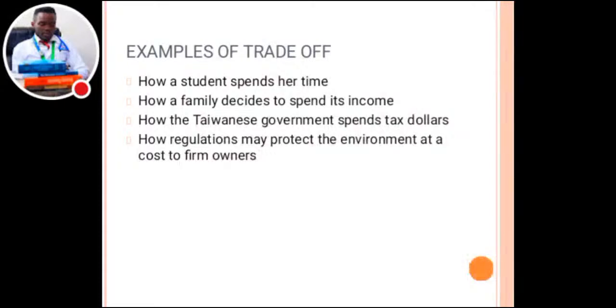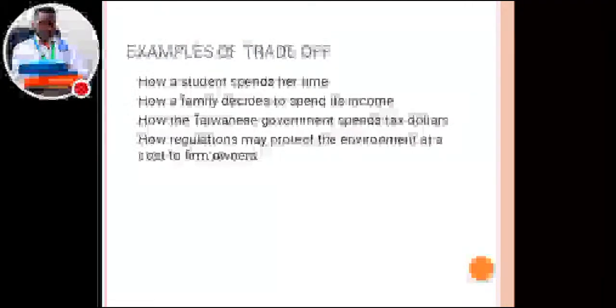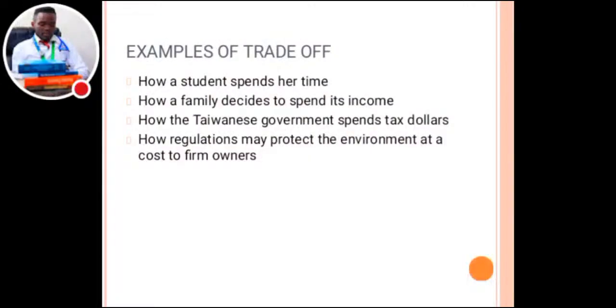Then also how regulation may protect the environment at the cost of firm owners. Okay, firm owners here we're referring to company owners.